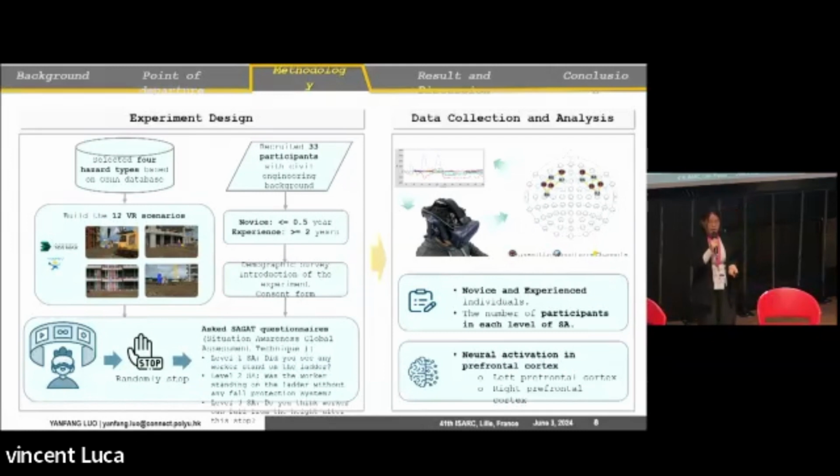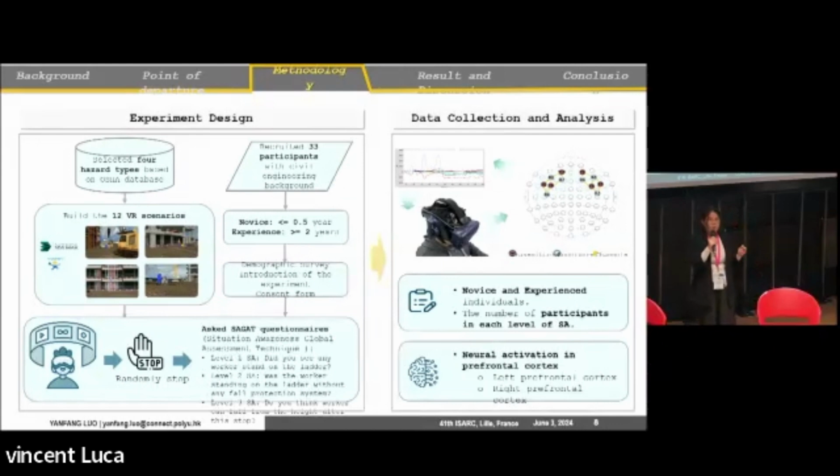Here comes our methodology. So our experiment design is that we select 4 common hazard types in the construction site, based on the OSHA database. We build 12 real scenarios based on these 4 common hazard types. And we recruit 33 participants with some civil engineering background. We group them into novice and experienced groups. So the novice have 0.5 year of experience. The experienced ones have greater than or equal to 2 years of work experience.